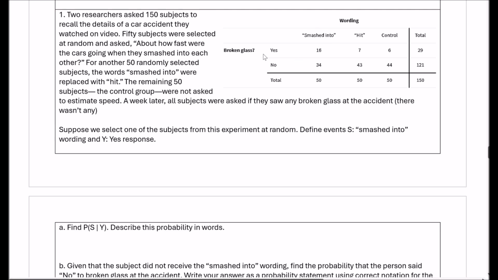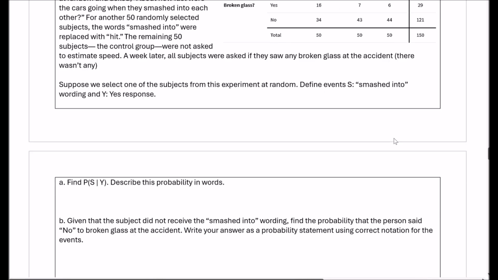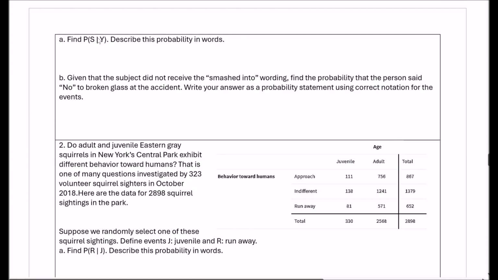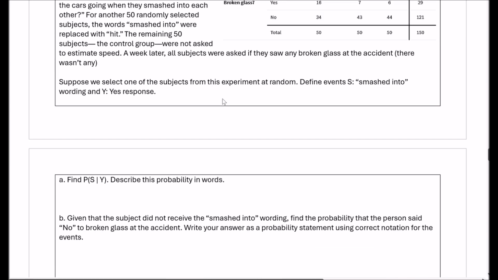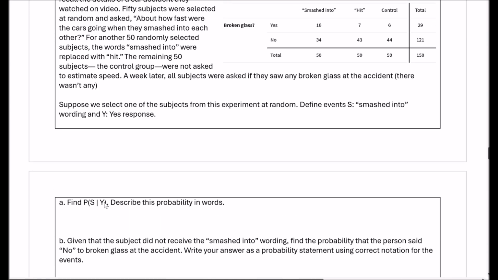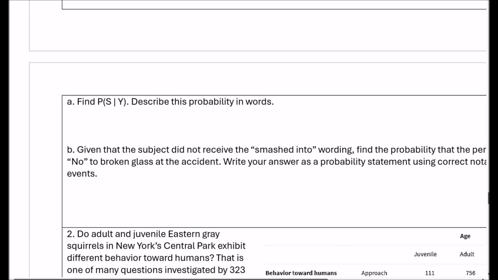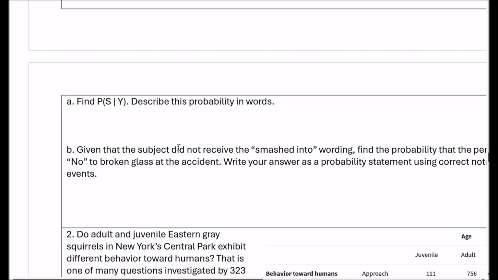This is event S, and then broken glass, yes or no. So find the probability that, given that they said yes to there being broken glass, the experimenters used the word smashed into. Use that phrase. Let's go ahead and calculate that.